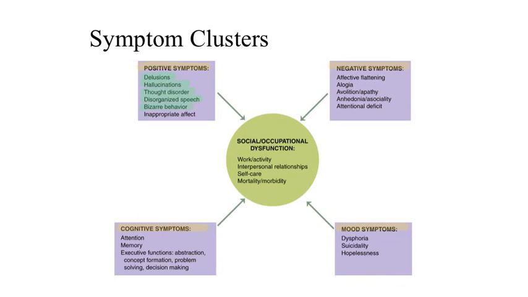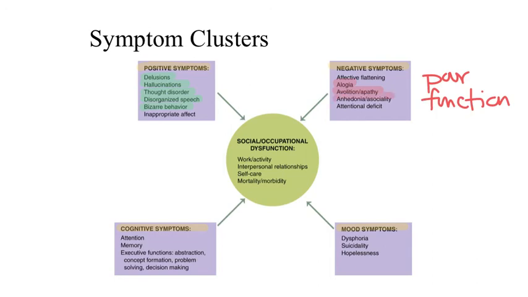The negative symptoms can also be very problematic, and these are actually what is associated with poorer function for individuals with schizophrenia. These include symptoms like flat affect or apathy, alogia, which is lack of speech, avolition, which is lack of motivation, and anhedonia.